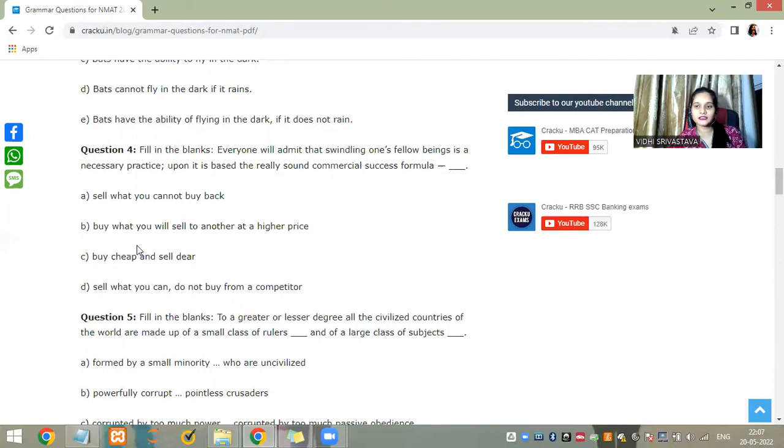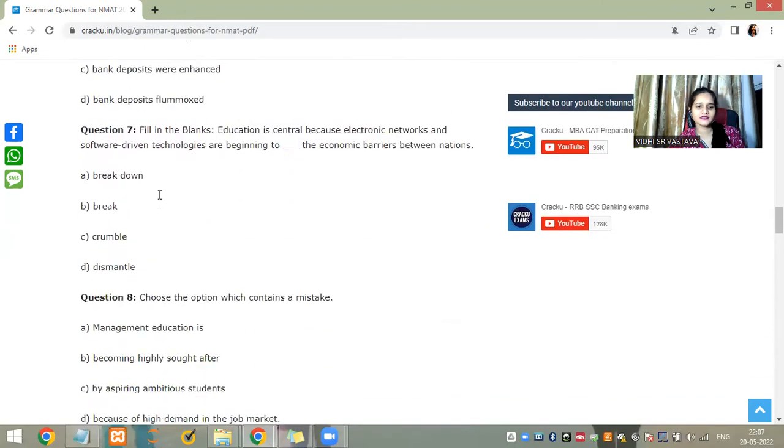So, that's really tough for me because I cannot comprehend what is written; I'm not able to quite understand. Buy what you will sell to another at a higher price. Buy cheap and sell dear. Okay, but I think that to sell what you cannot buy back should be the correct answer here. Okay, let's just see the answer.